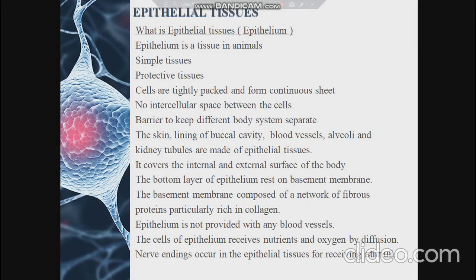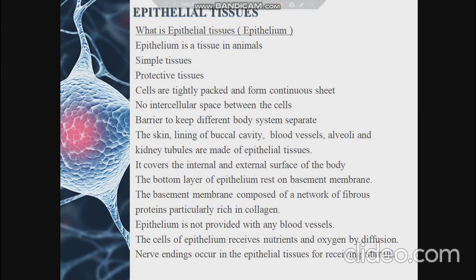Now let us discuss in detail about epithelial tissue. What are epithelial tissues? These epithelial tissues are also called epithelium. The term epithelium is derived from a Greek word. Epi means upon and theli means skin. It is the simplest type of animal tissue that occurs as protective covering of all external and internal surfaces of the animal body. Due to this, epithelium is also called covering tissue.